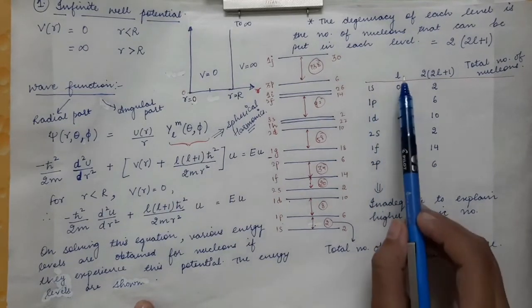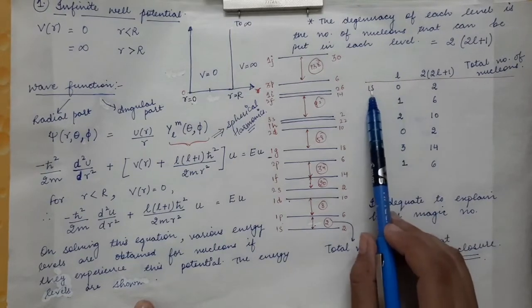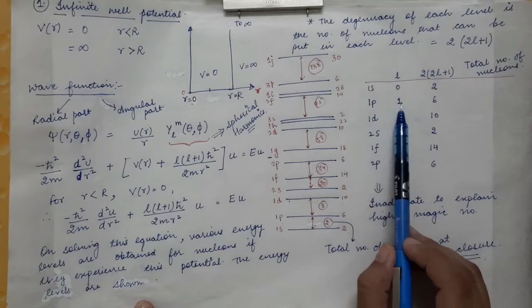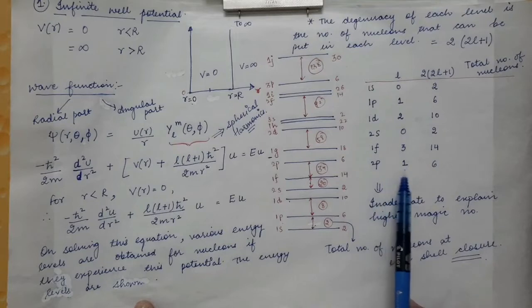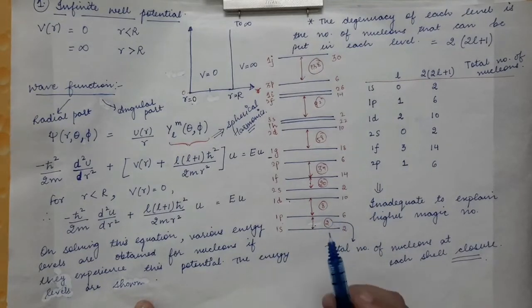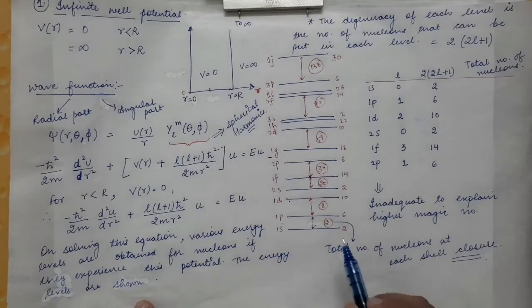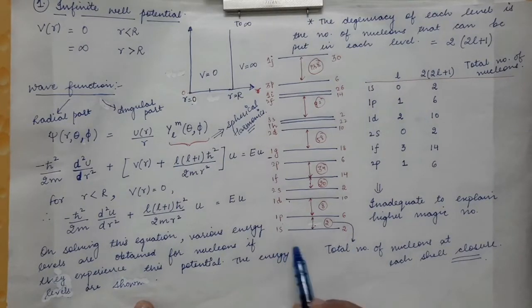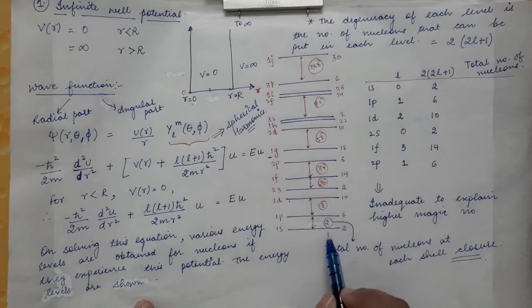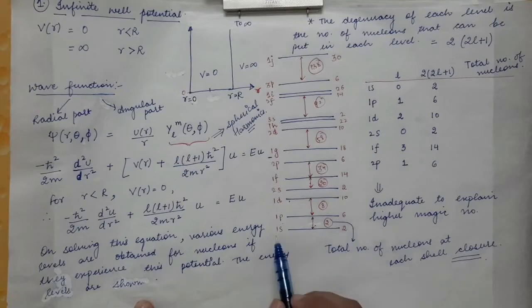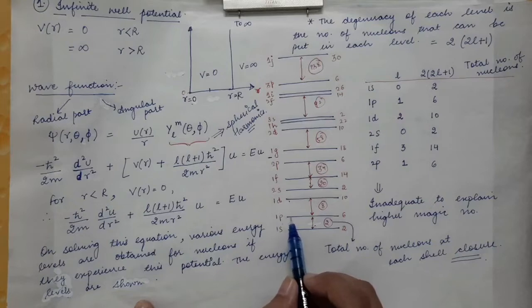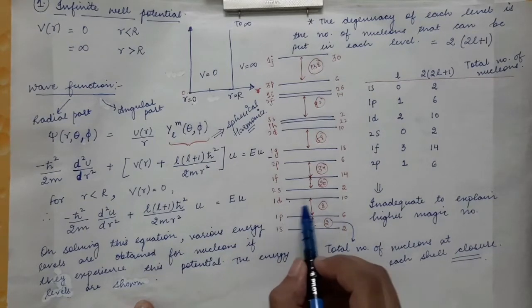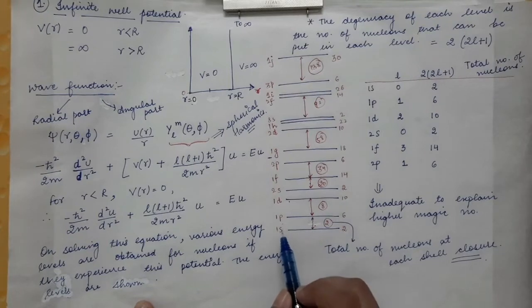Now, for all these cases, the value of small l: for s, l is equal to 0; for p, l is equal to 1; for d, it is equal to 2; for s, it is equal to 0; for f, it is equal to 3; for p, it is equal to 1. Now the total number of nucleons that can be present: in one s shell, the number of nucleons that can be present is equal to 2. So the total number of protons that can be present in one s is equal to 2. Then in one p, the total number of protons will be equal to 6. Then in 1d, the total number of protons will be equal to 10.